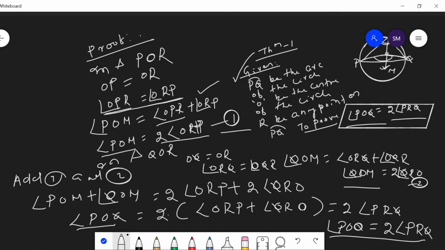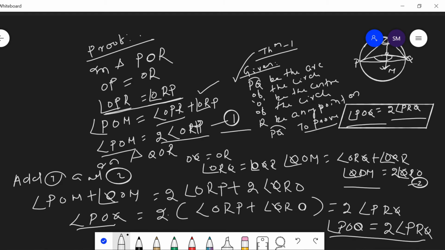Here we have to prove that POQ is twice of the angle subtended at any point on the arc, means POQ is equal to twice of PRQ. Let us here join R and O and extend it to M. Then here consider the triangle POR, and here we know that OP is equal to OR.